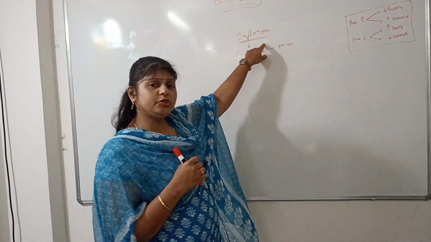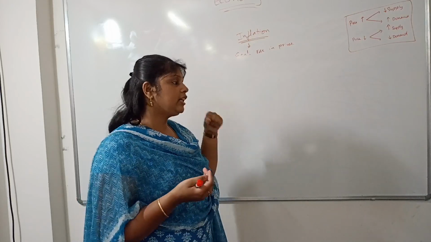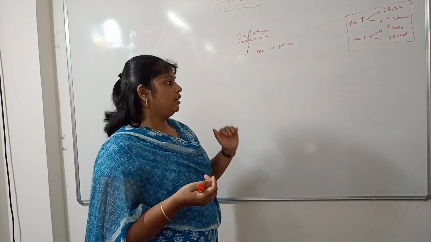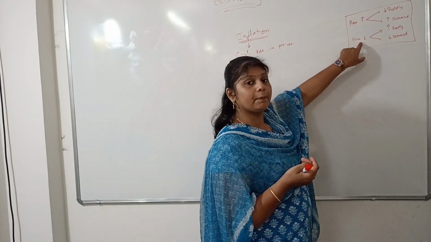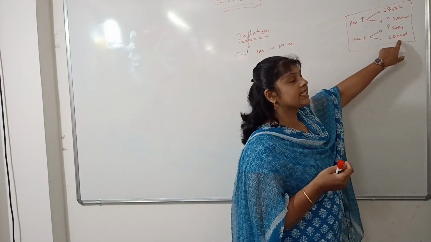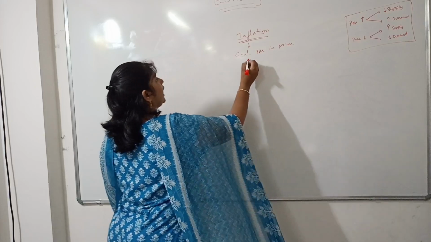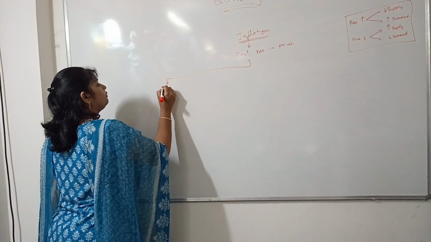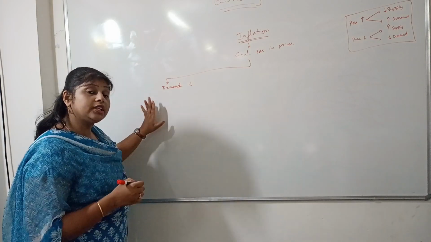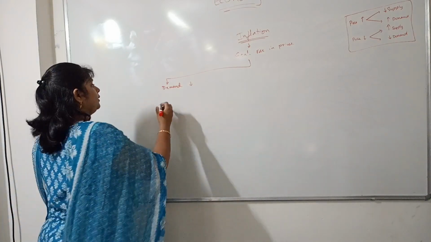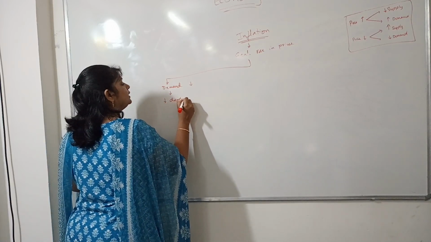So what should we do to contain this rise of prices? To contain inflation, what are the measures to be taken? In general, the basics of the economy say, in order to decrease the price, what should we do? Decrease the demand or increase the supply. So in order to contain inflation, first we should decrease the demand for the products. How to decrease the demand for the products? By decreasing disposable income in the hands of the people.